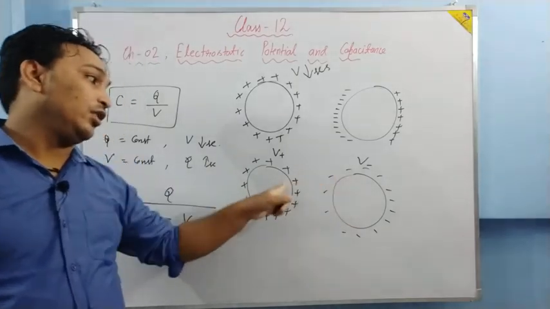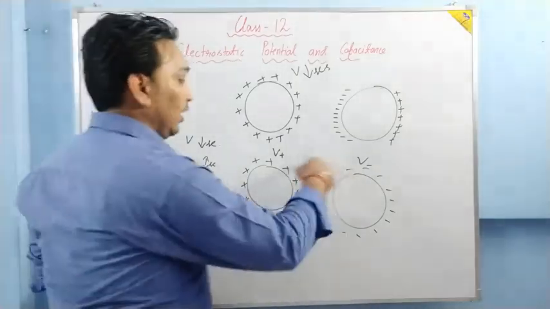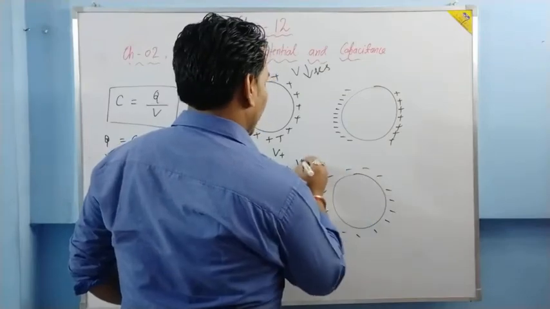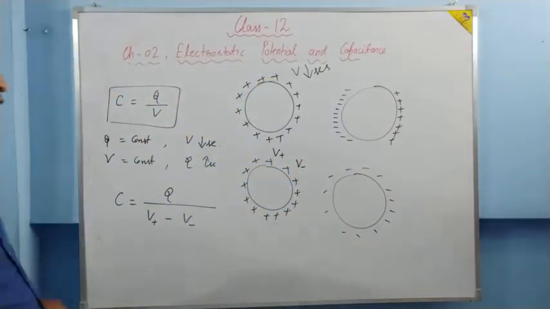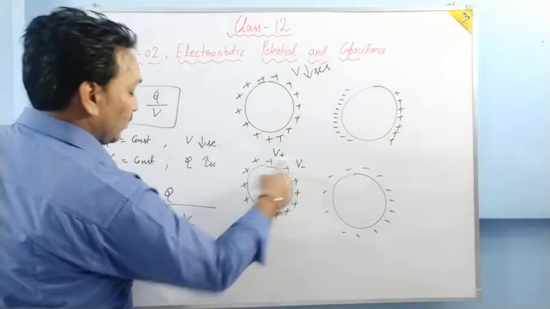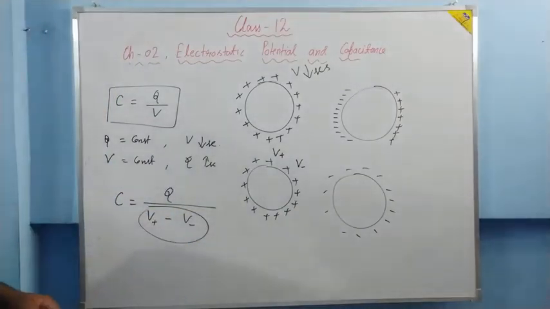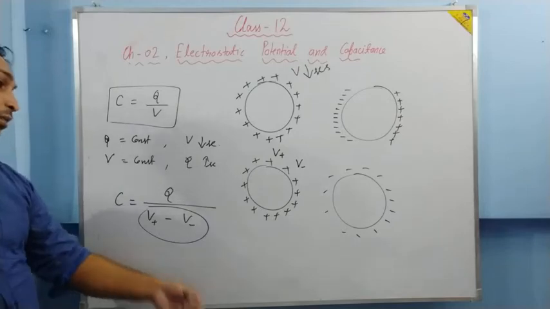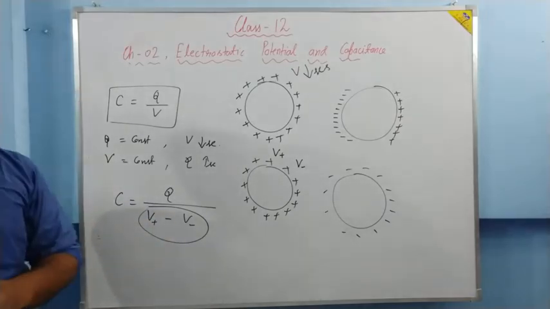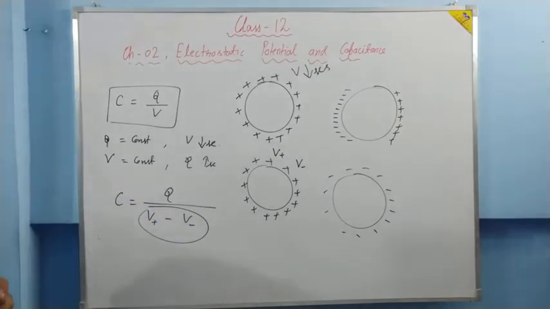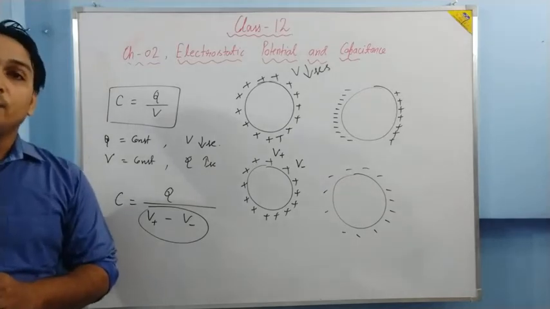Because its potential due to here, suppose it is V minus. Then the total potential will be what? V plus minus V minus. So now that potential difference decreases. Potential decreases. And because of this, capacitance increases. From here, the idea of parallel plate capacitors comes to mind.